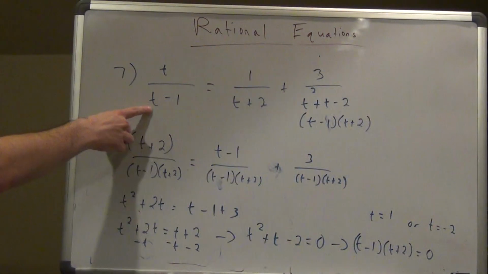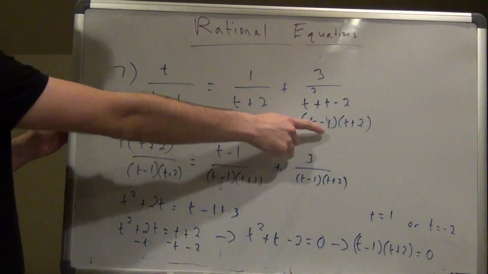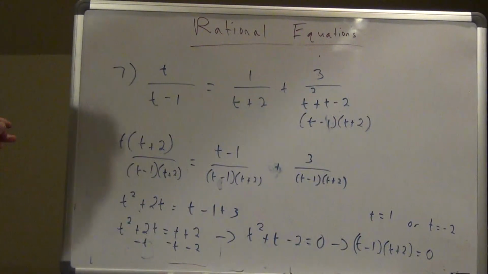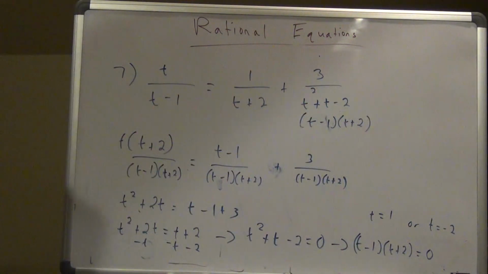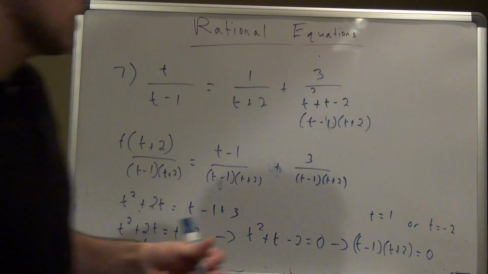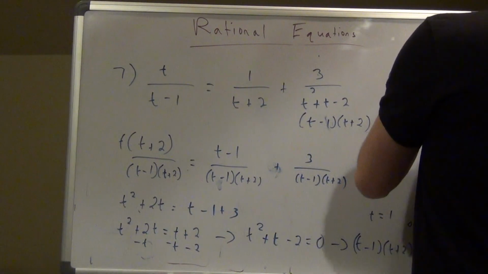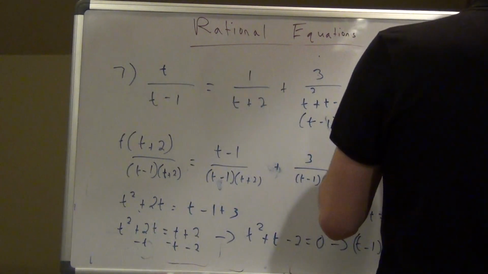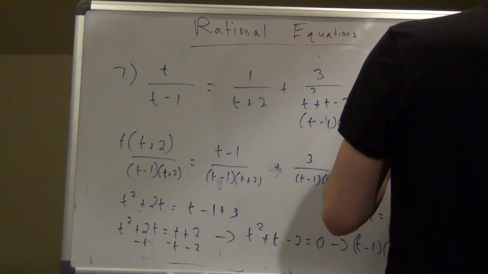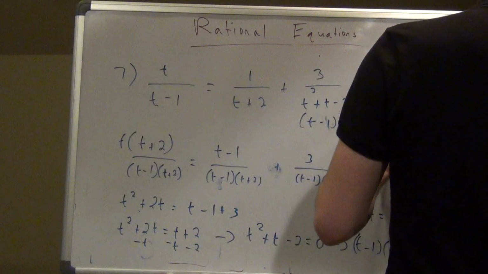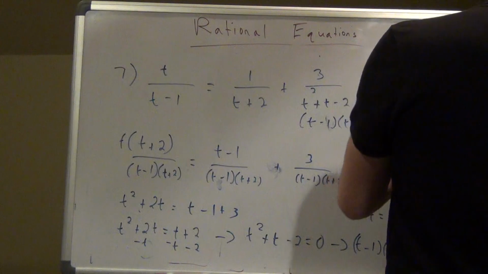Well, let's see, if I plug in 1, it will make my denominator 0. 1 minus 1 is 0. Anything I multiply by that would also give me 0. Negative 2 would also give me 0 in the denominator right here and here. So in that case, after all that work, there is no solution to this rational equation. But I have two extraneous solutions, t equals 1 and t equals negative 2.